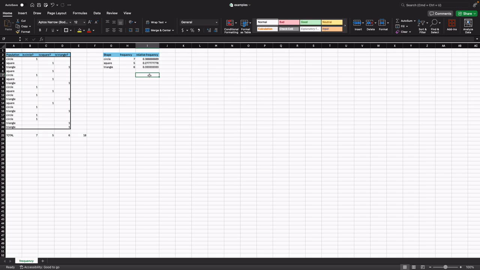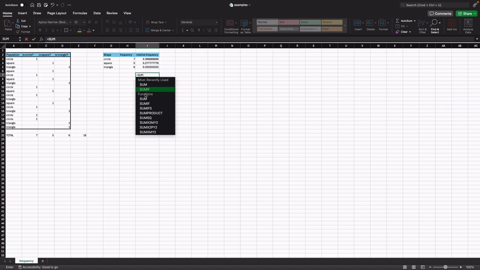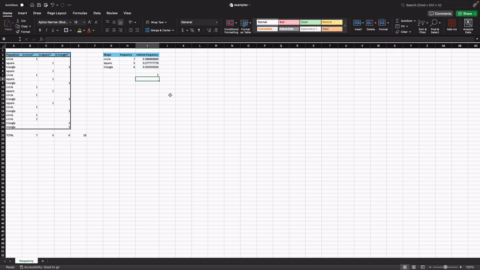Now, the relative frequency, if we are taking into account all the samples in our population, then the sum of our relative frequencies should always be 1. If we sum all the relative frequencies for all the variables, we should always get 1, if we are taking into account all of them.